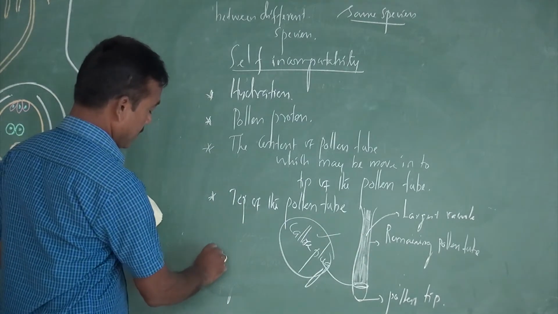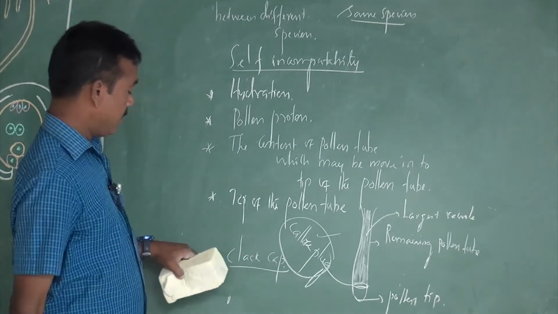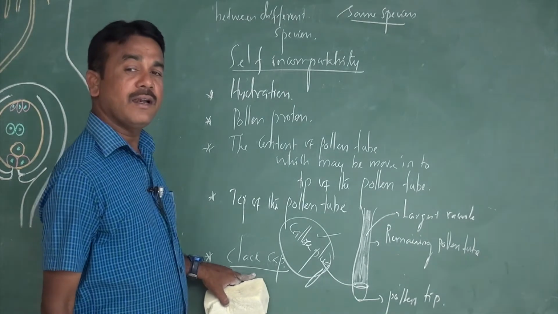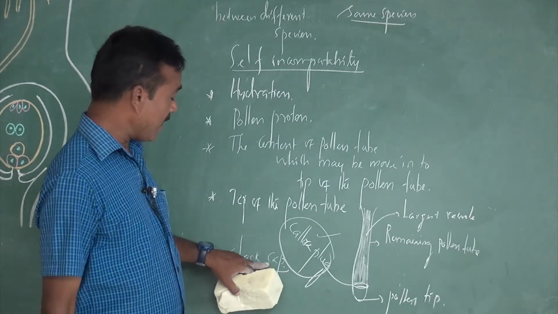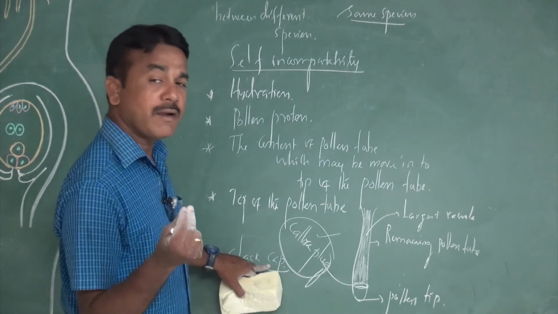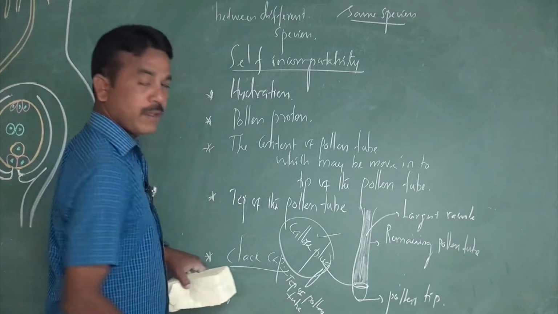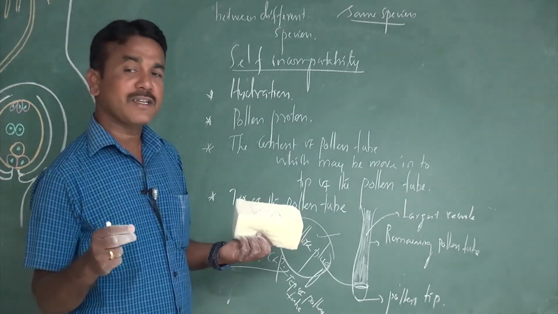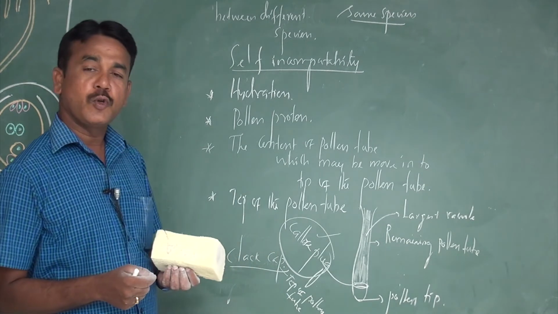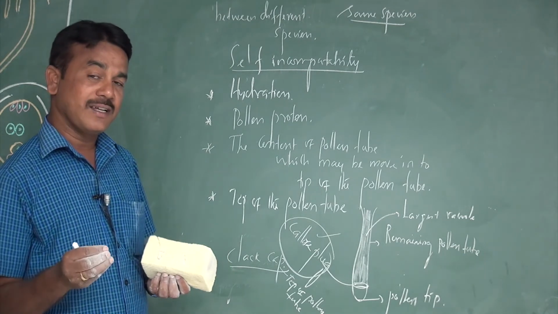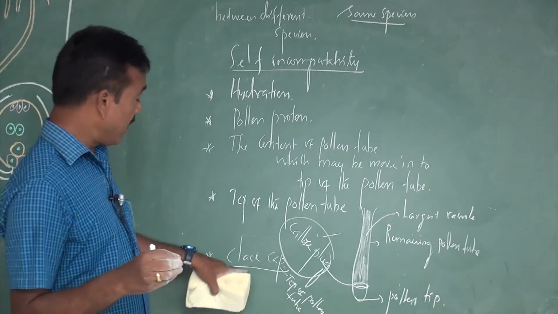The next one is the clack cap. The tip of the pollen tube is a hemispherical and transparent structure when viewed under an electron microscope, and that is commonly called the clack cap. When does the clack cap disappear?